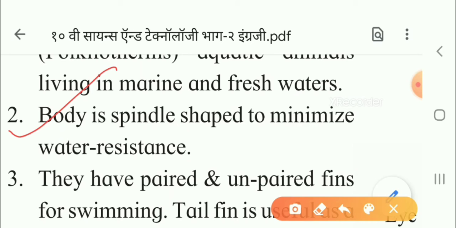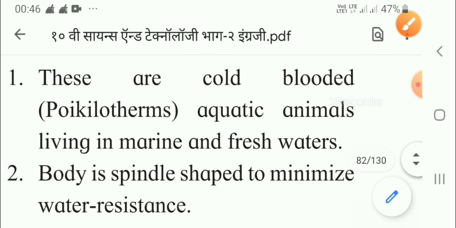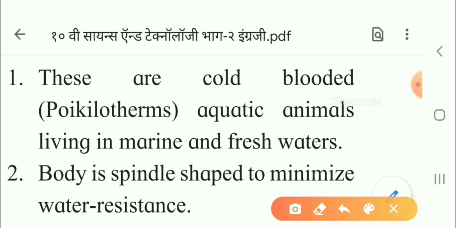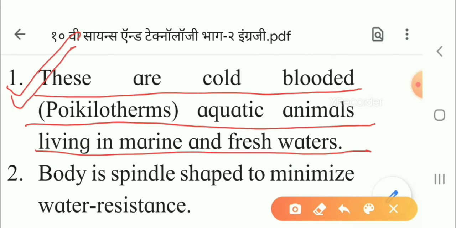Now, this is the second point. Mainly this point you have to keep in your mind, children. This is a very important point, that they have the property of poikilotherms. These organisms are poikilotherms, so this can be asked. This is a very important point you have to keep in mind.